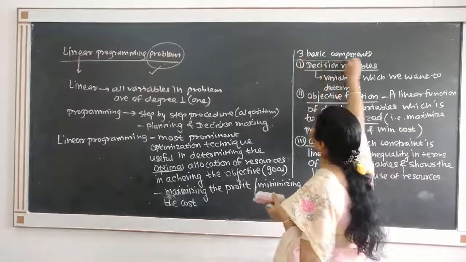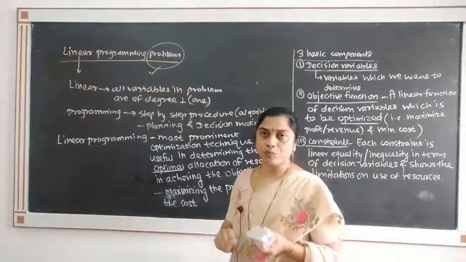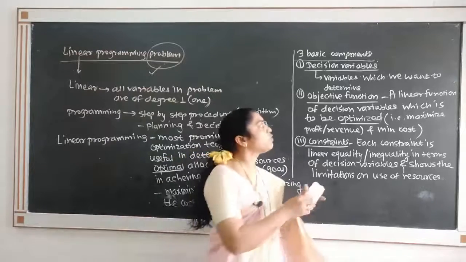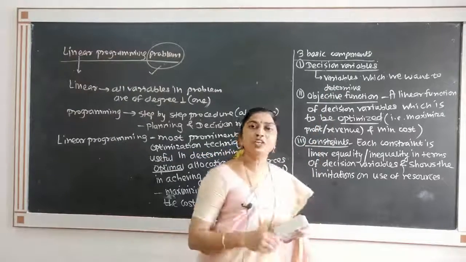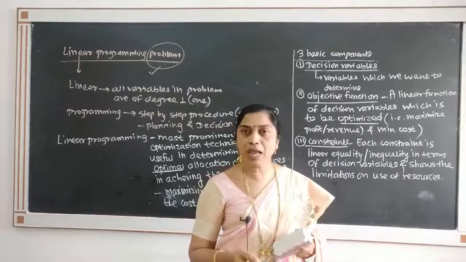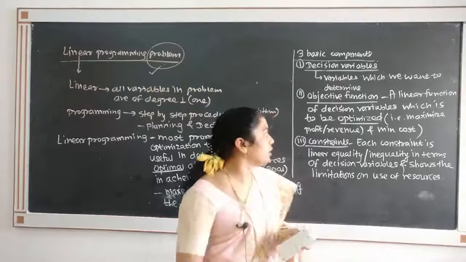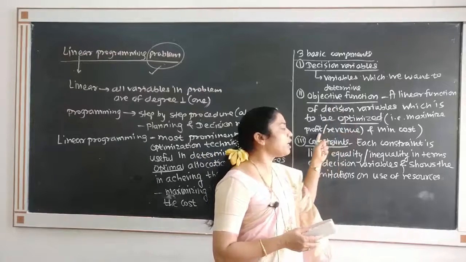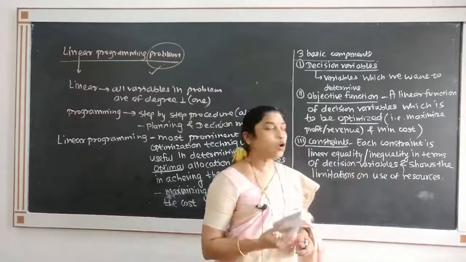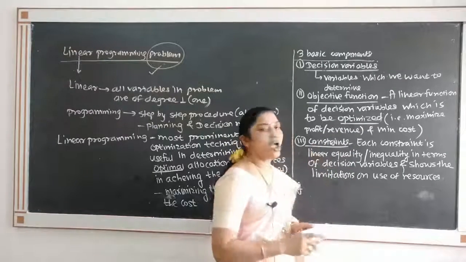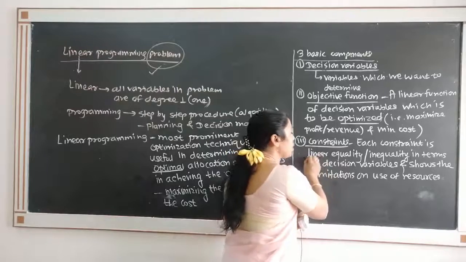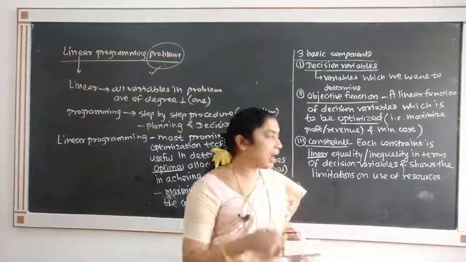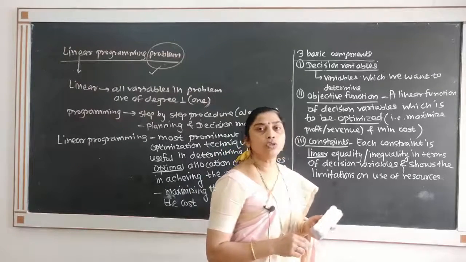So every LPP has three basic components. The first one is decision variables, that is the variables which we want to determine. The second one is objective function, that is what is our aim, what is our object or goal, that is generally optimization of function. The function may be maximize profit or revenue or minimize the cost. And the third is constraint.